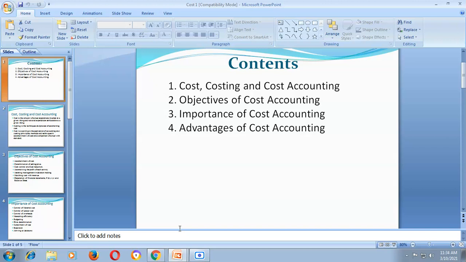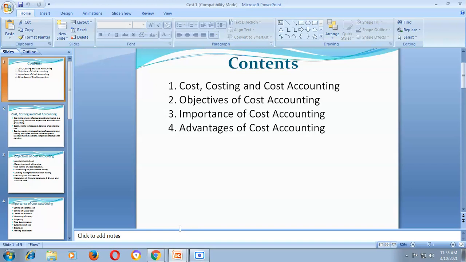For unit number 3, 4 and 5, there is no need of the knowledge of accountancy. Even a non-commerce student can attempt the problems on cost sheet, the problems on unit number 4 and the problems on unit number 5.